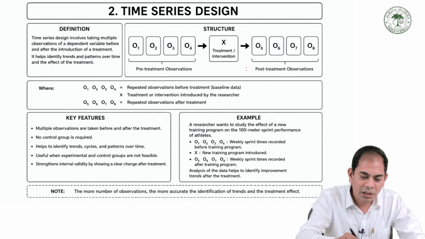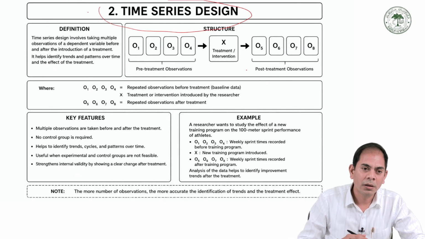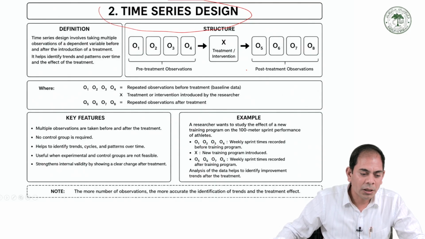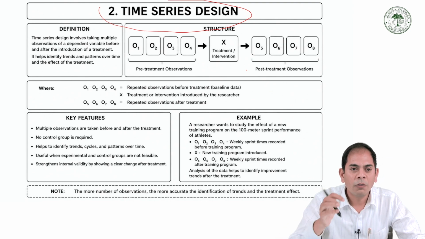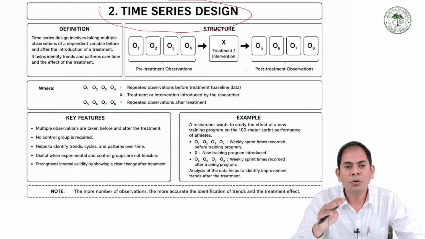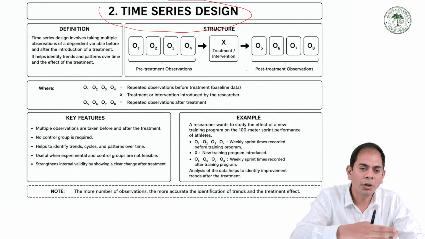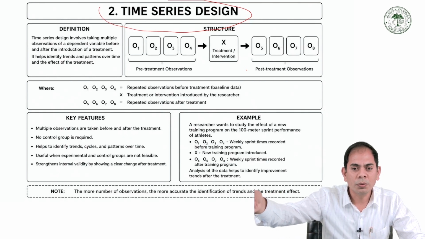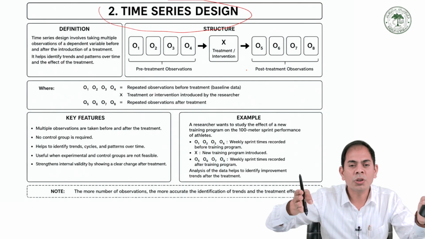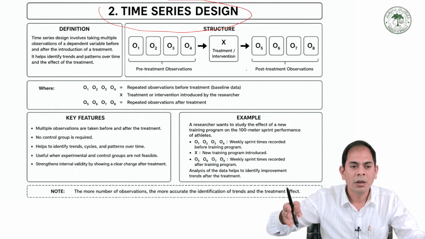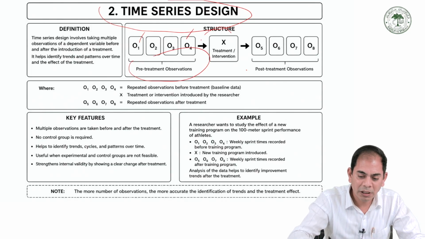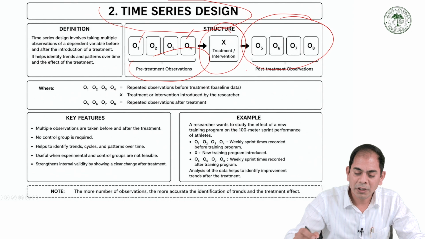This is a schematic diagram of time series research design. The time series research design involves taking multiple observations of a dependent variable before and after the introduction of a program. We record the data 1, 2, 3, 4, 5 times, then give the treatment, and after the treatment also record the data 1, 2, 3, 4, 5 times, in a sequence of time to find out the trend. Here, for the pre-test observation, we record the data 4 times, then we give the treatment, and record the data 4 times after the treatment.